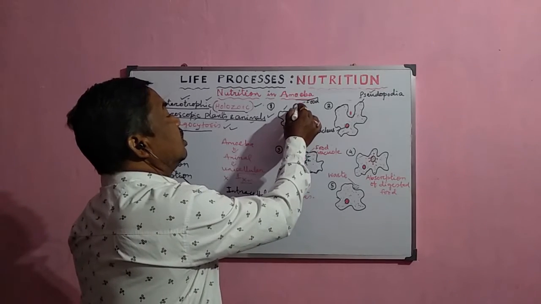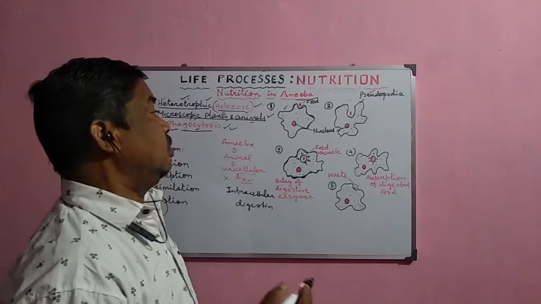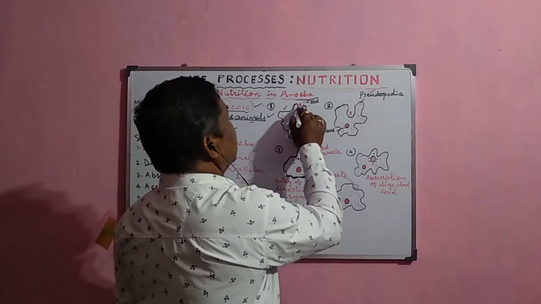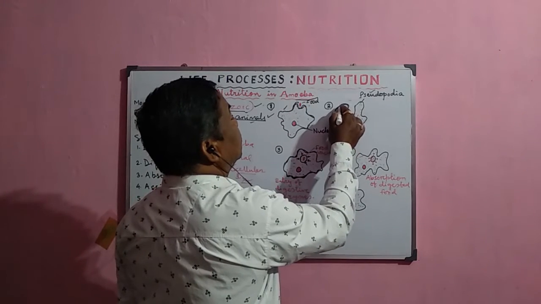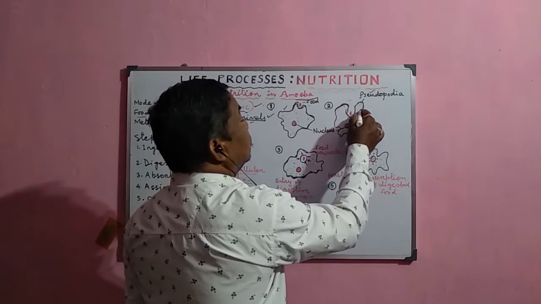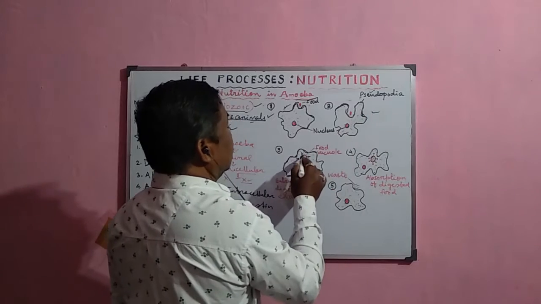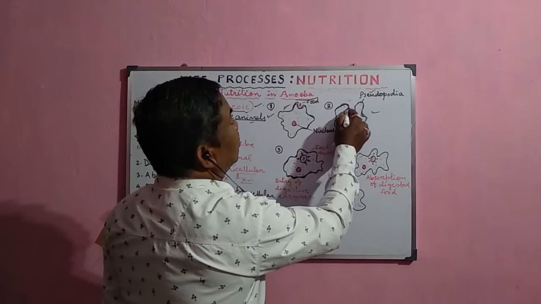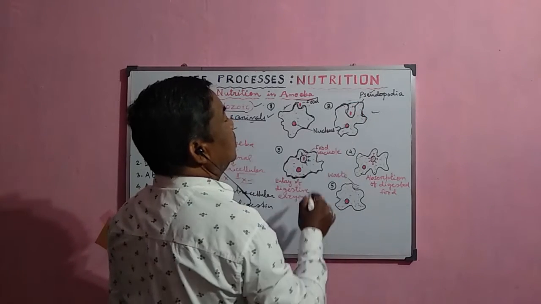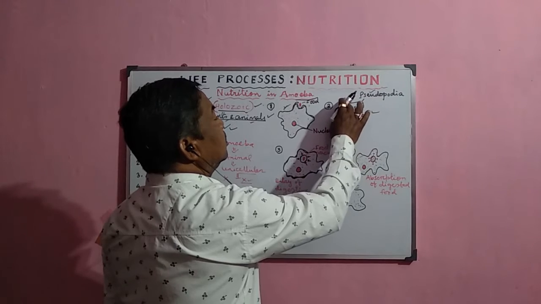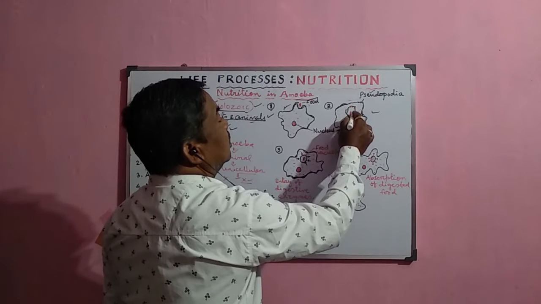Suppose this is the food particle of amoeba. When it encounters any food, it surrounds the food with pseudopodia. Look at how the pseudopodia gradually grow in this direction and gradually capture the prey. This is the first diagram, this is the second diagram. Now the pseudopodia gradually proceed in this direction, and here in this direction, and they touch here. When they touch, in this way, they merge here.